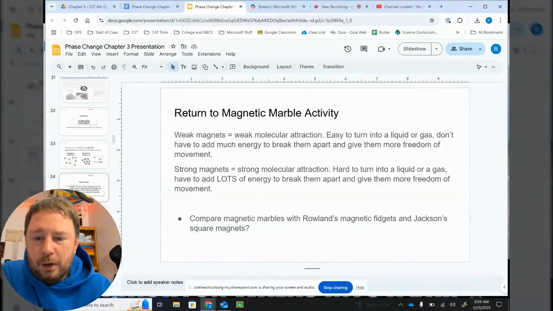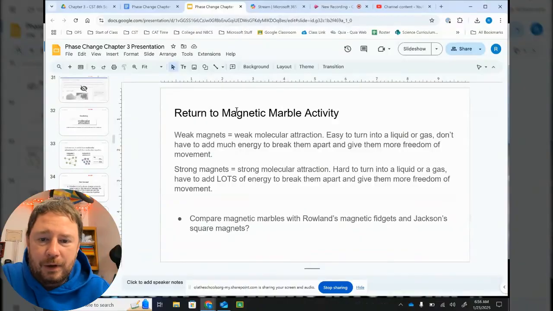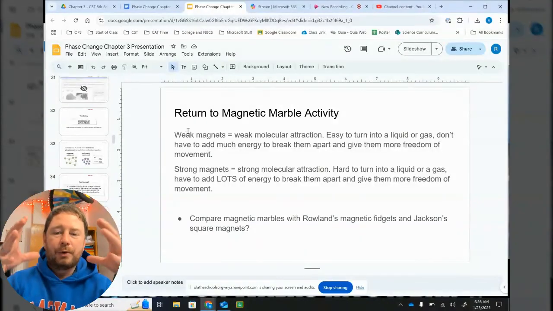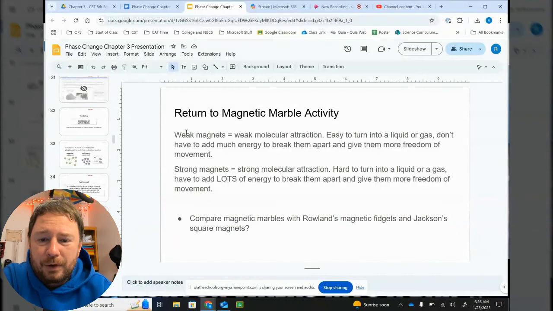Okay, going back to the marble activity. Remember, we had marbles in a tub, and those represented weak magnets, which are weak molecular attraction. It is easy to turn these into a liquid or gas. You don't have to add a lot of energy to break them apart to give them more freedom of movement.